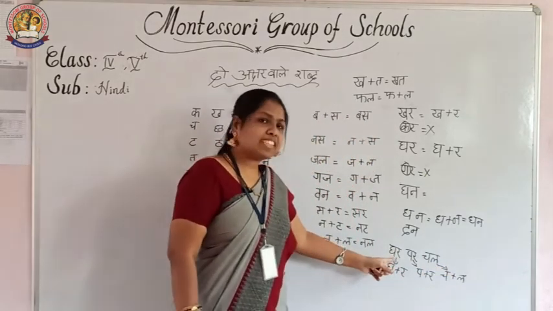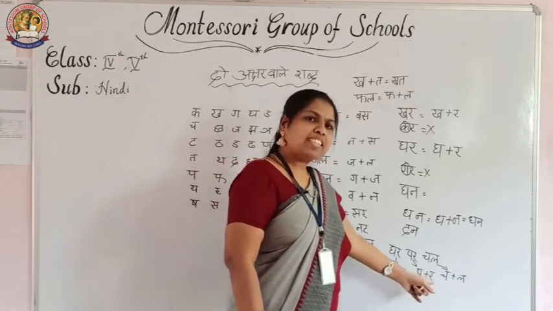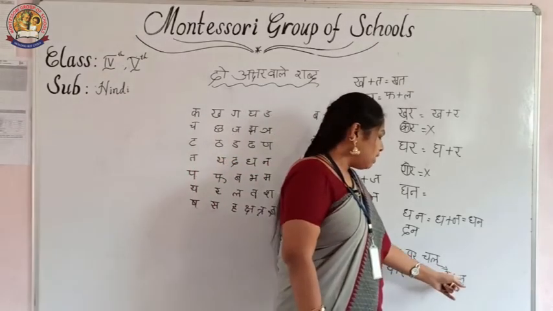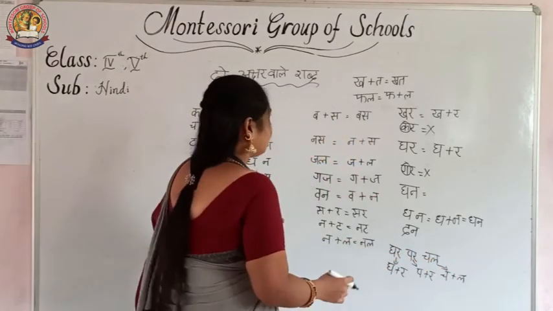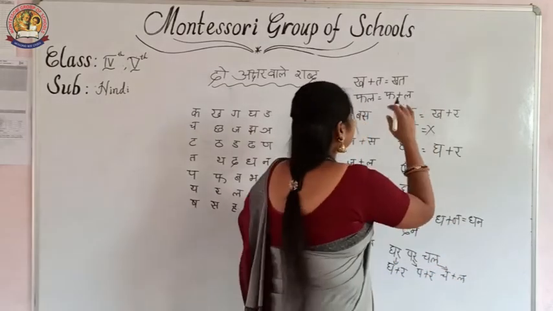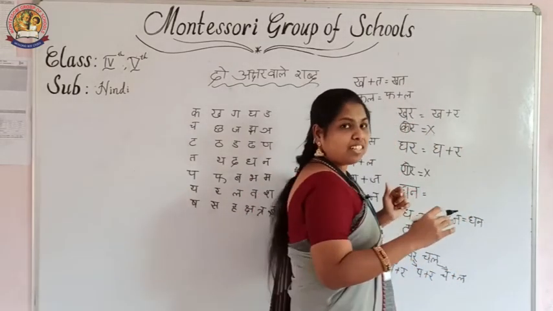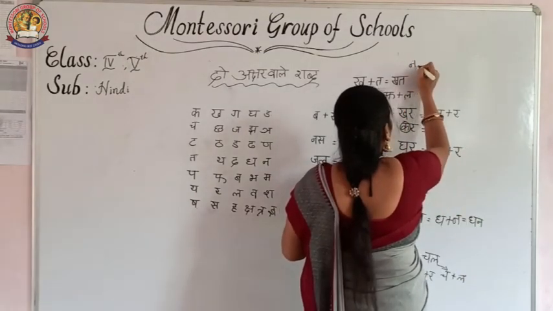Gha plus ra. Ghar. Pa plus ra. Par. Cha plus la. Chal. Easy words, all these. Understand, children? Then ghar par chal. A particular sentence we can explore. Then if another sentence is there, how do you identify and how to read that one?